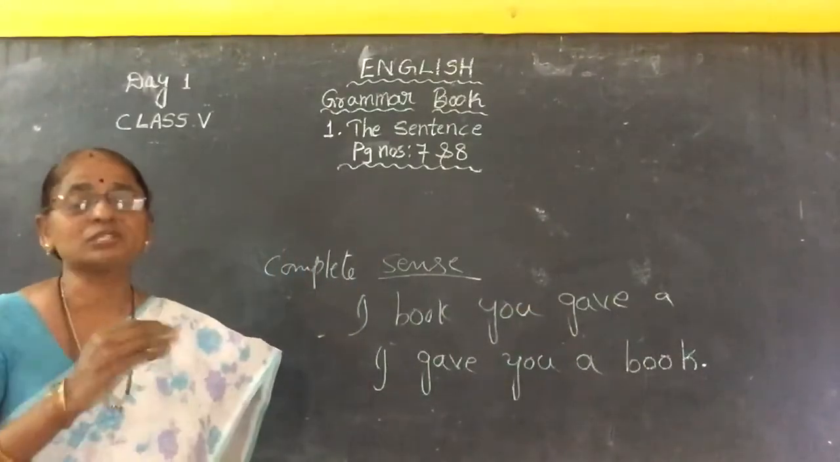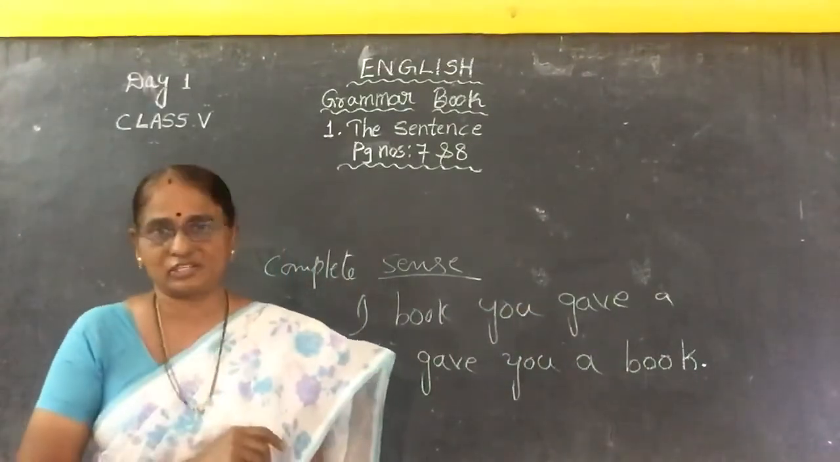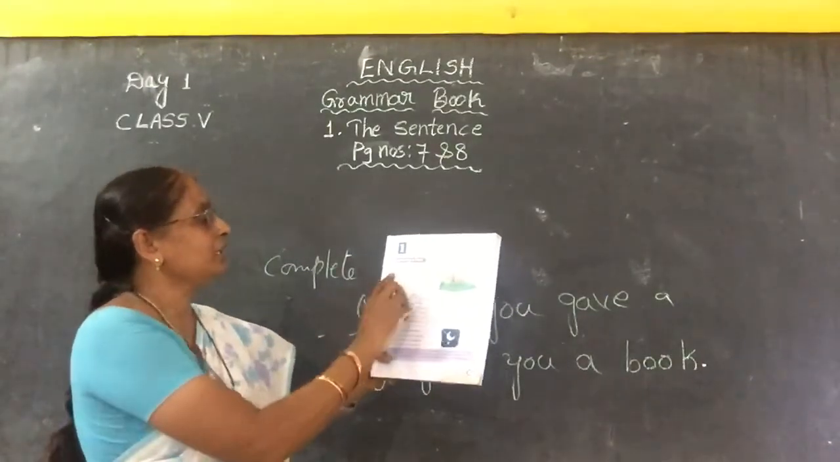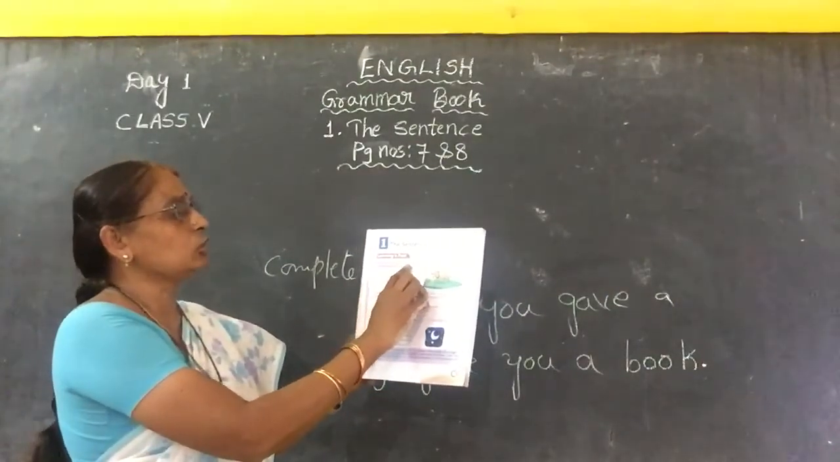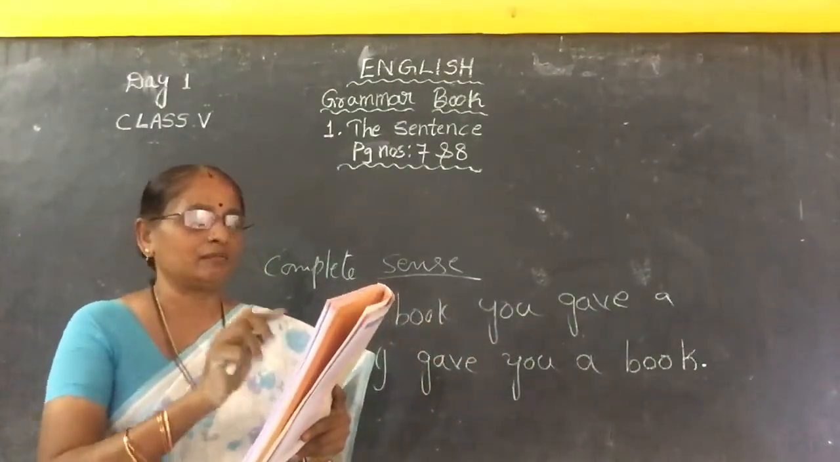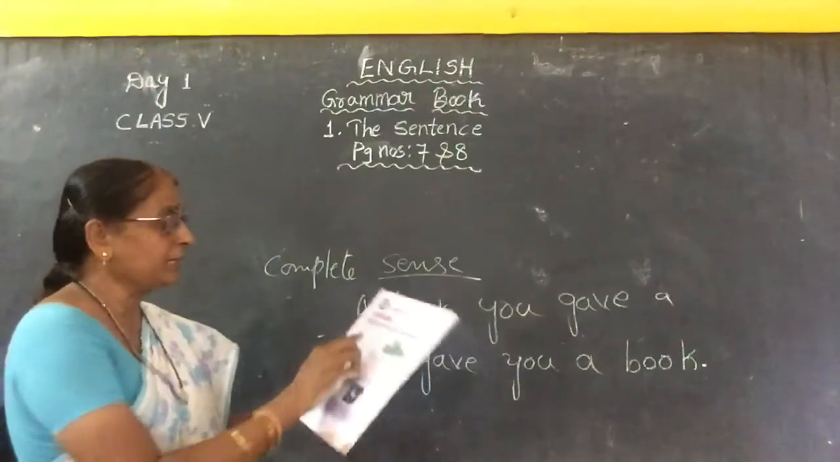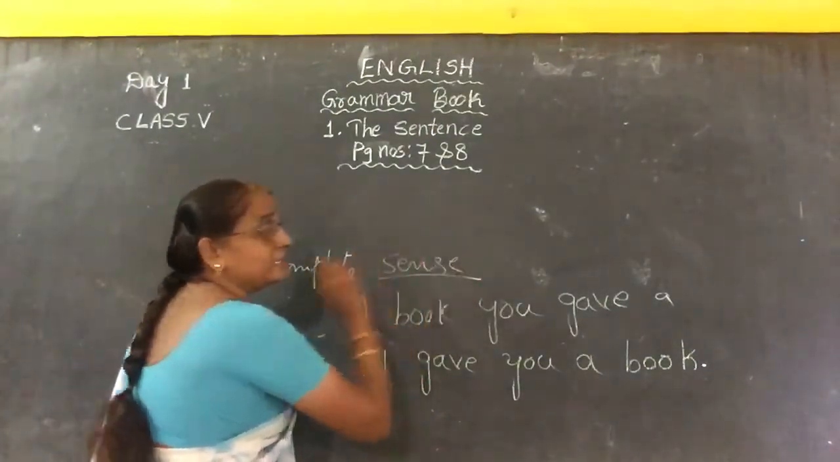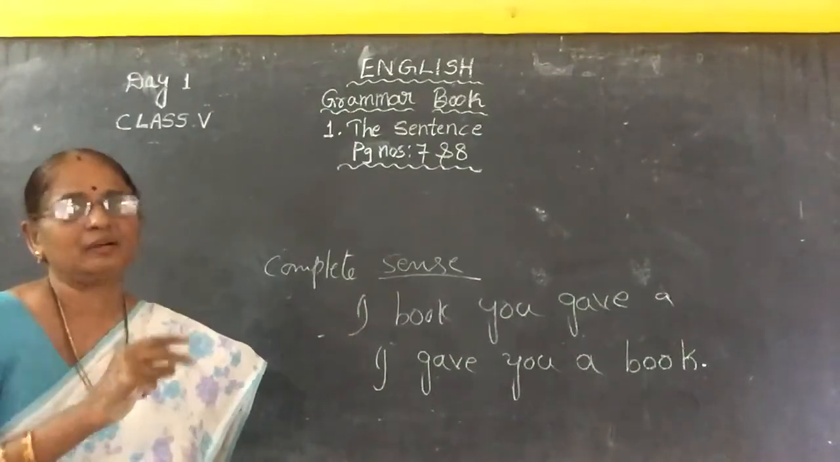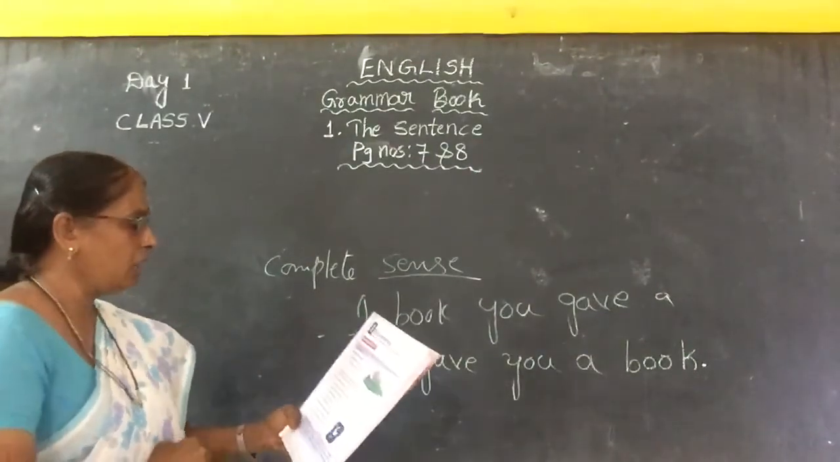There are some rules and regulations to form a sentence, children. See your textbook, everybody, I mean grammar book, page number 7. See here, a sentence is a group of words written in proper order. The proper order of the words gives us what? Complete sense. Complete sense means complete meaning of the group of words, children. Okay, now next, see.